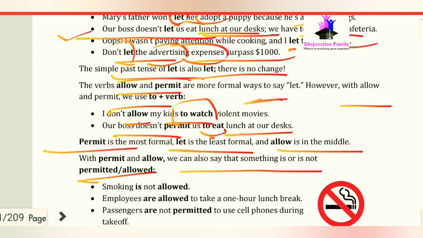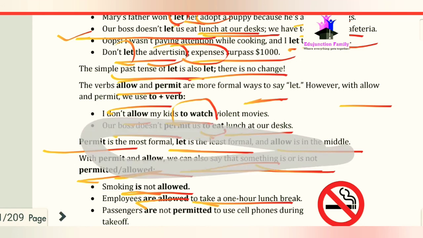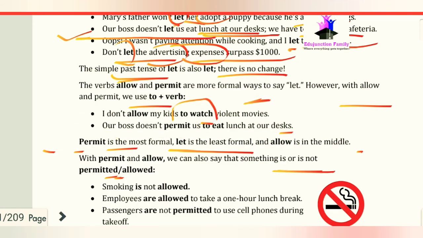With permit and allow we can also say that something is or is not permitted or allowed. Like smoking is not allowed. Employees are allowed to take a 1 hour lunch break. This is the structure. The next sentence is: passengers are not permitted to use cell phones during take off.